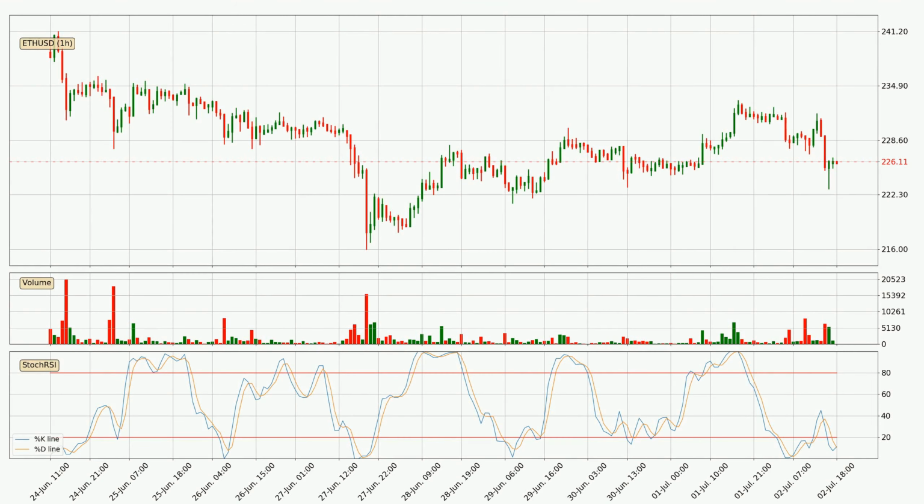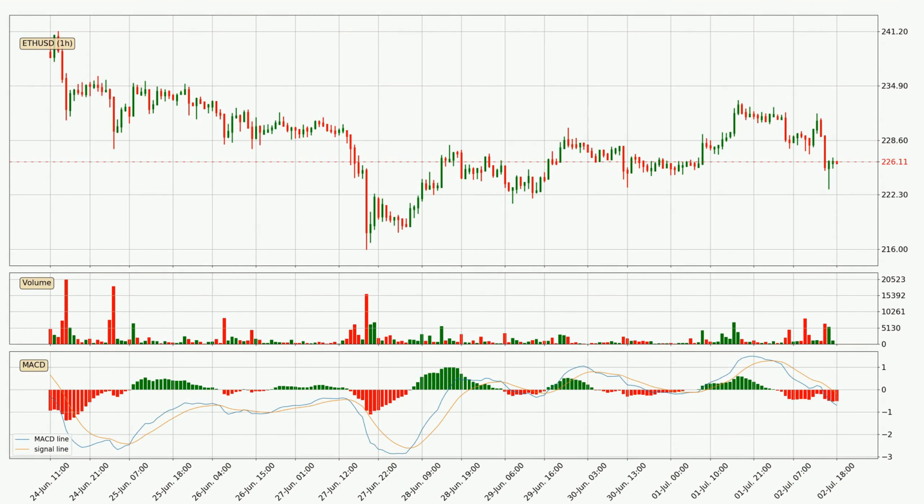Looking at the hourly stochastic RSI, we can see that the crypto is being oversold because the %K and %D lines are in the lower region. A change in the trend can be expected, or for the crypto to remain at least stable for some time. The trend has shifted upwards because the K line is currently located above the D line.